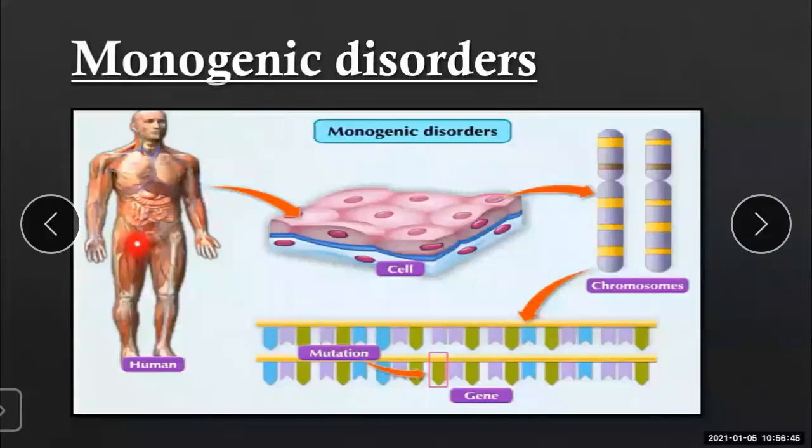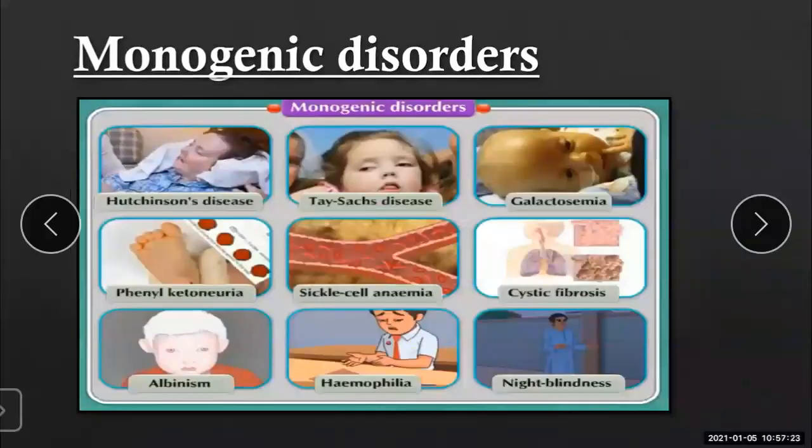See here, this is the picture of a human. These are the cells of the human. These are the chromosomes. And see here, here is one mutation of the gene. So when a mutation of a gene occurs, it shows monogenic disorders. We can say it's a monogenic disorder when there is a mutation in a single gene. Understand? Now we can see in brief.